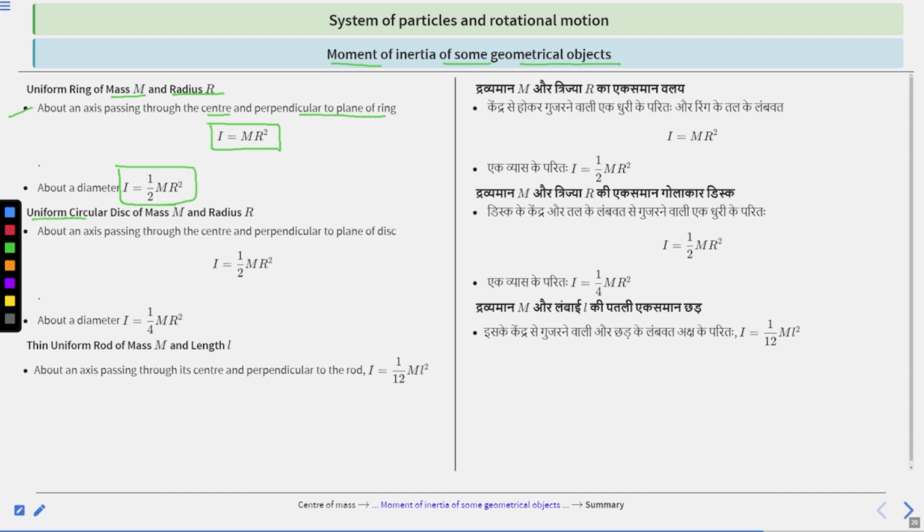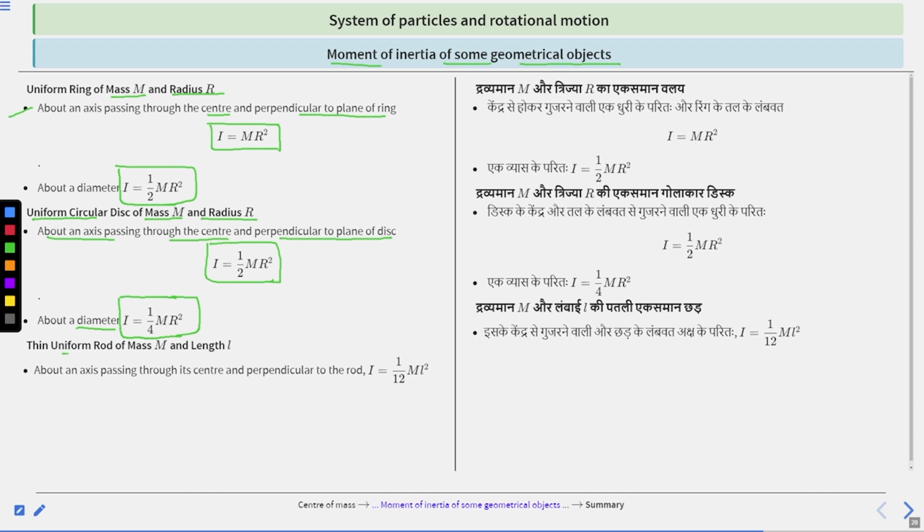And uniform circular disk of mass m and radius r. About an axis passing through the center and perpendicular to the plane of the disk, I is equal to half mr square. And about a diameter, I equal to 1/4 mr square. So this is the moment of inertia of some geometrical objects.